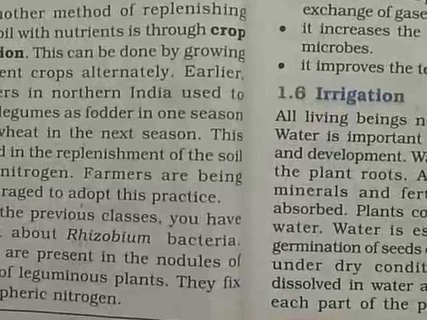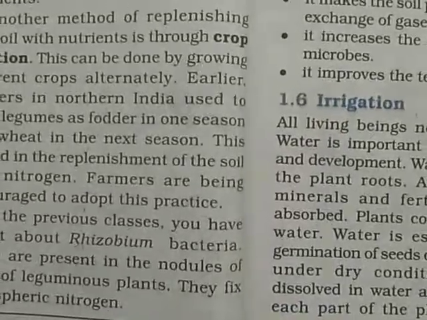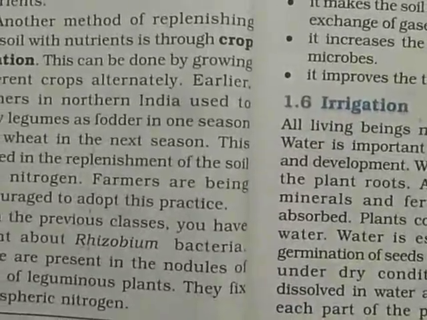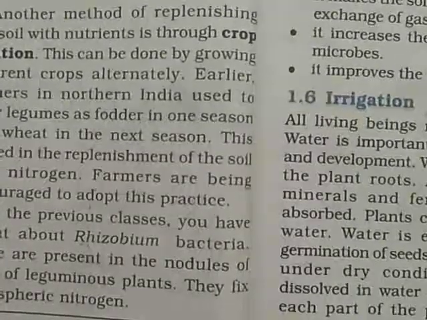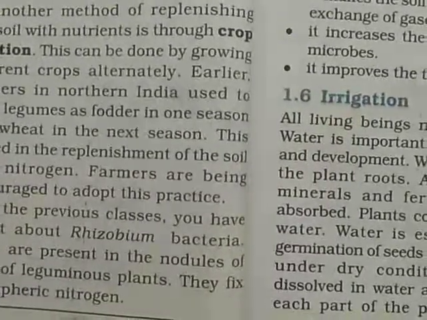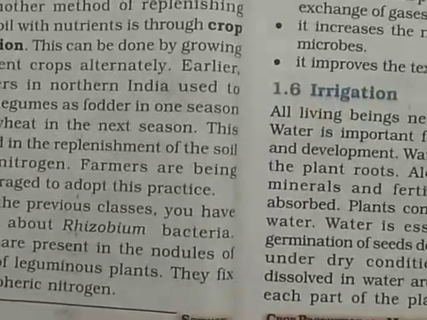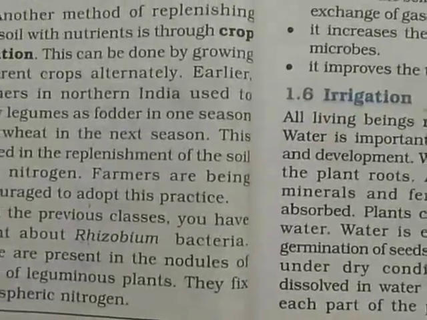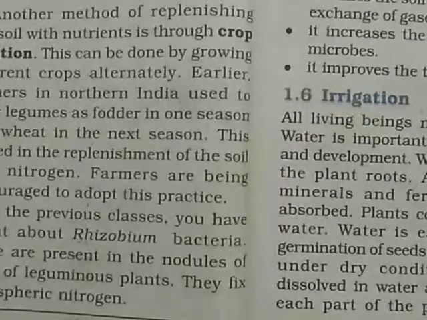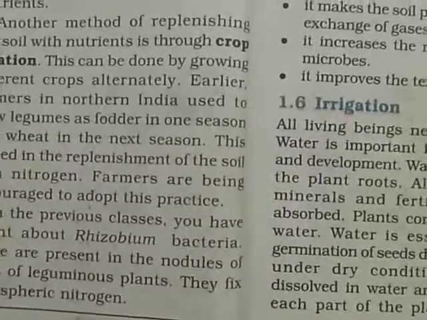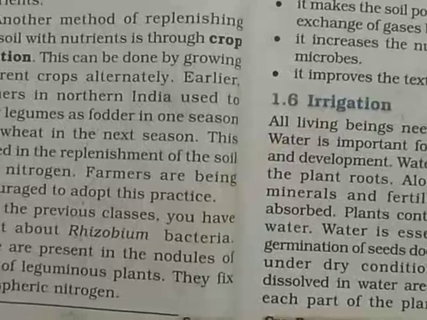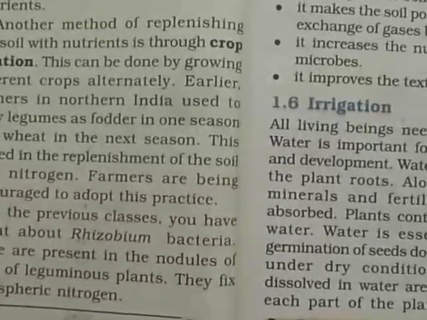Now another method of replenishing the soil with nutrients is through crop rotation. Crop rotation is another concept. This can be done by growing different crops alternately. Means what? Once if a rice crop is taken, the next time you can't take rice crop production, you have to take wheat crop production.